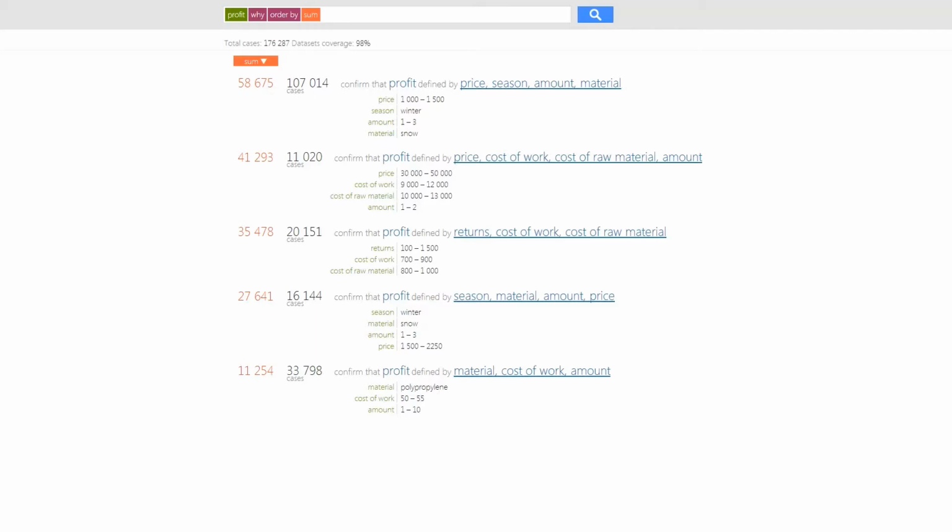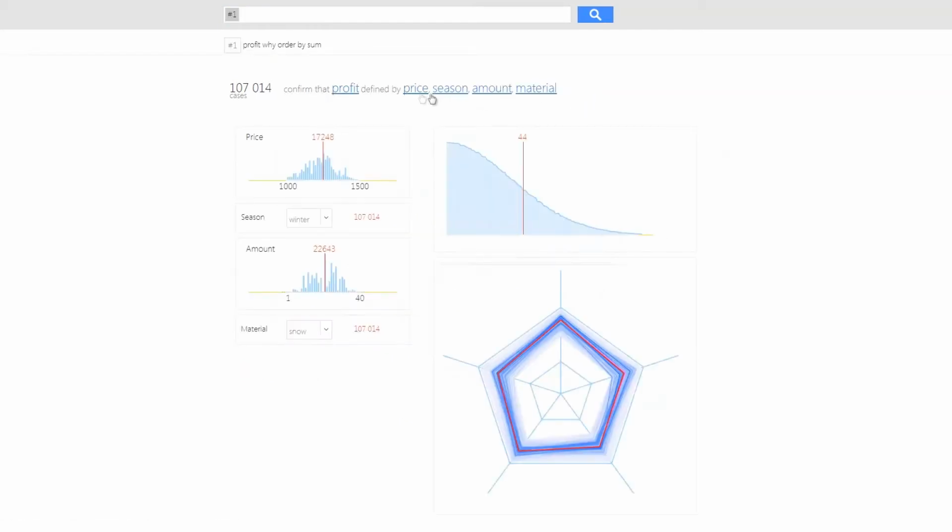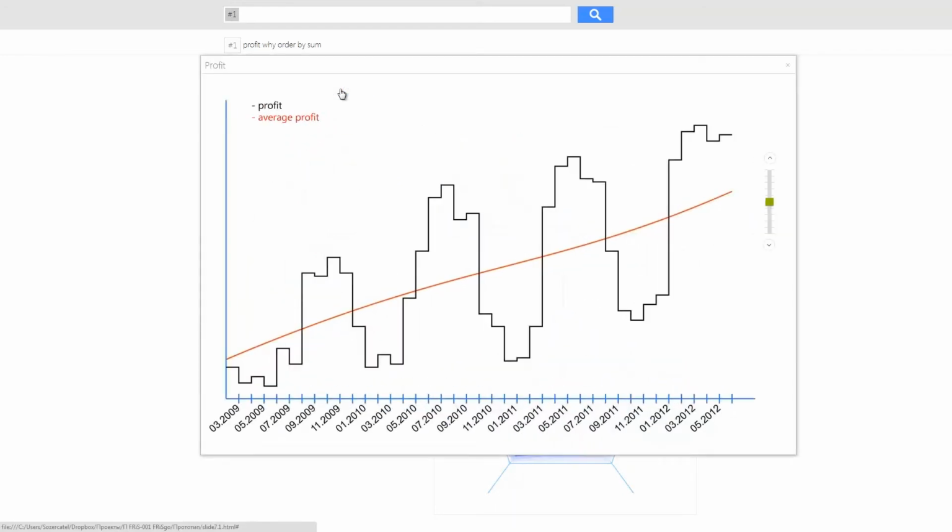I'll start with reviewing the profit diagram of the first segment. To do so, I'll click on the first search result. Then I'll click Profit. The diagram reveals the profit dynamics for the selected segment of data for analysis period.